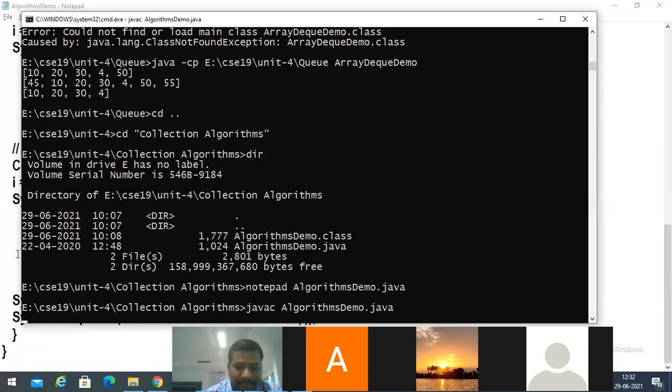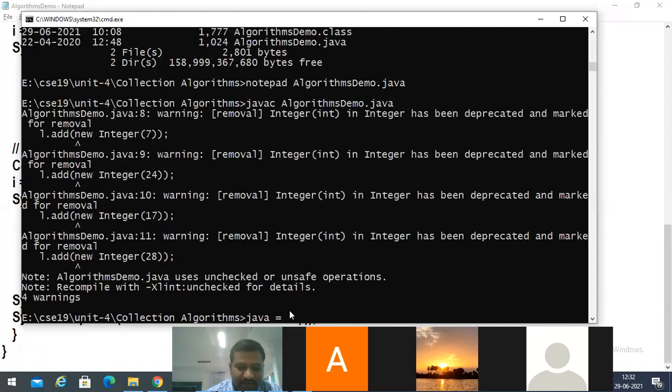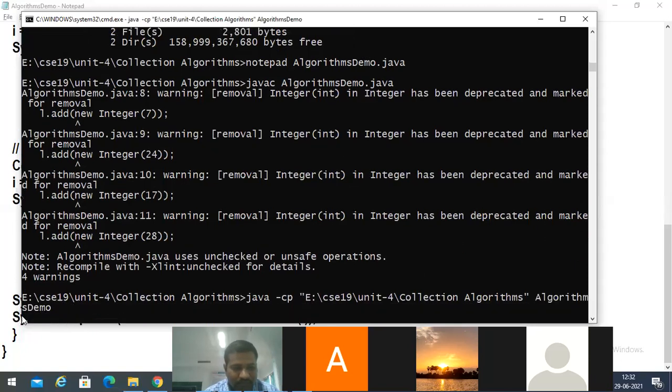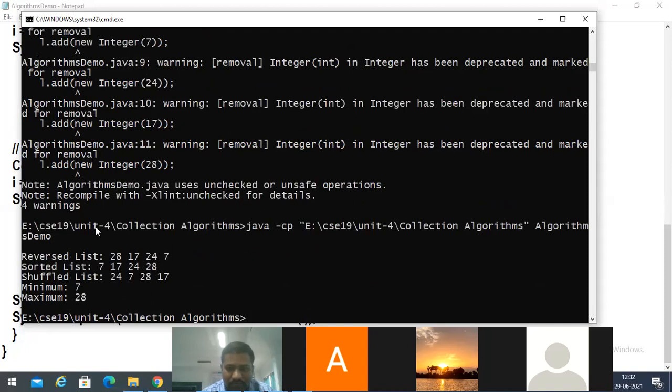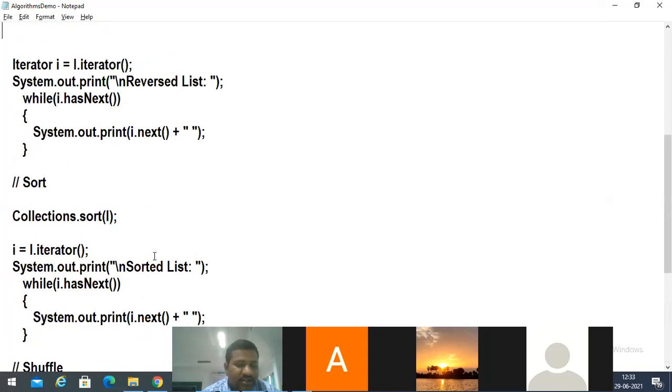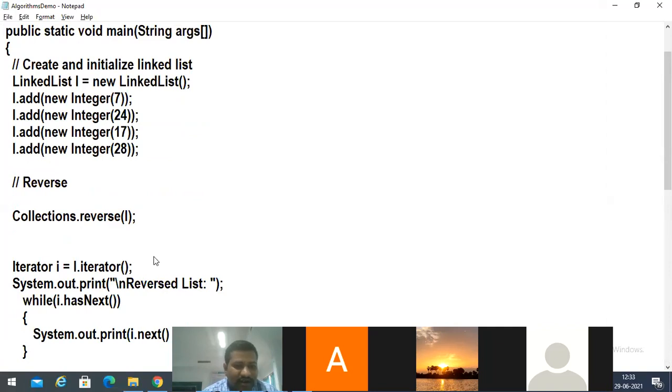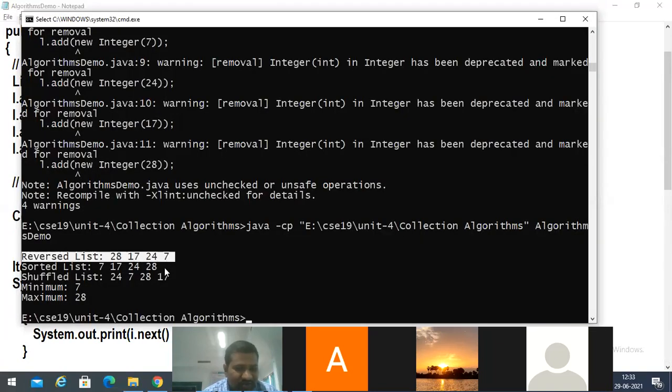Demo.java. Warnings we can neglect. See, first it's giving the reversed list. The elements we entered were 7, 24, 17, 28, inserted in that order. The reversed list is 28, 17, 24, 7, and then we got the sorted list.